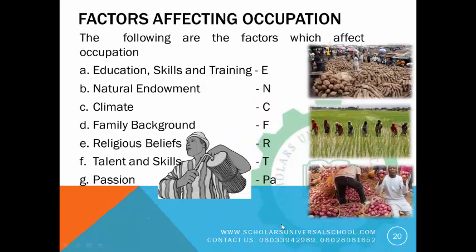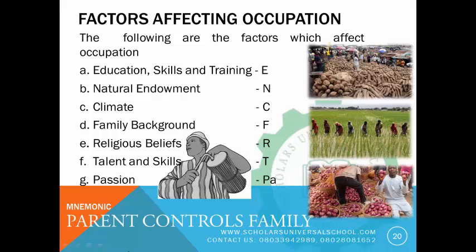Now, when we say parent controls family, this is how to use it. When you remember PA, you should remember passion. When you remember R, you should remember religious beliefs. When you remember E, you should remember education, skills, and training. When you remember N, you should remember natural endowment. When you remember T, you should remember talent and skills. When you remember C, you should remember climate. And when you remember F, you should remember family background.